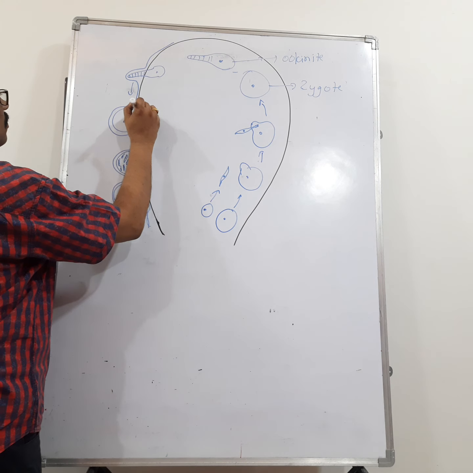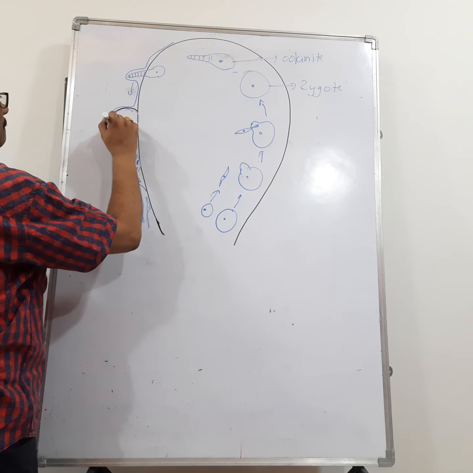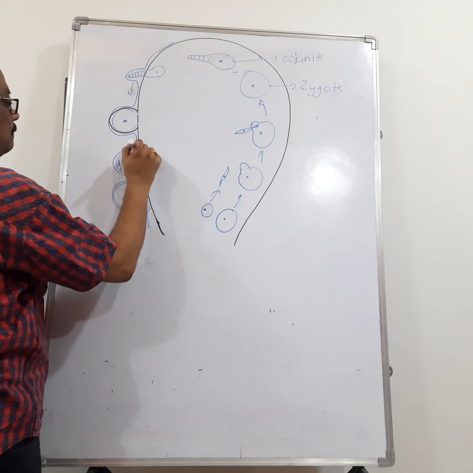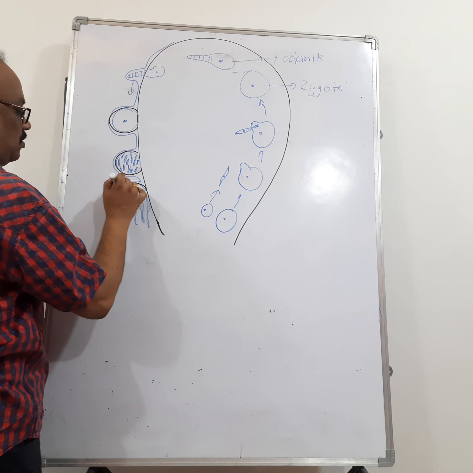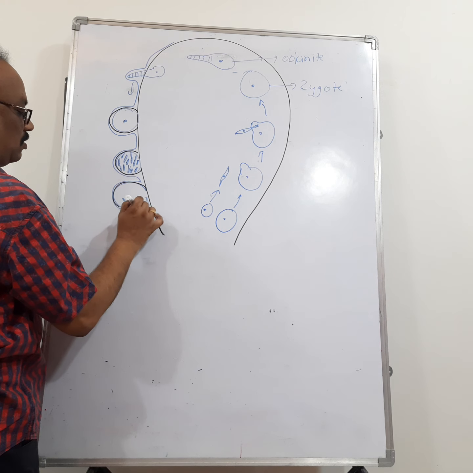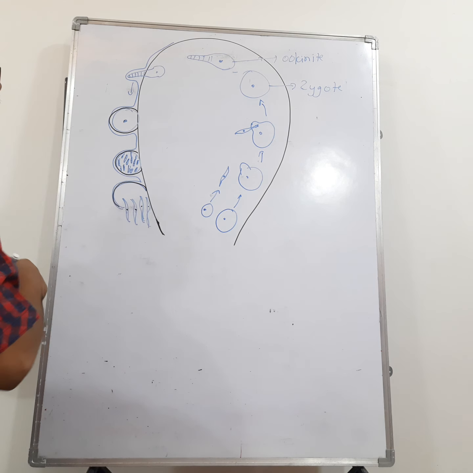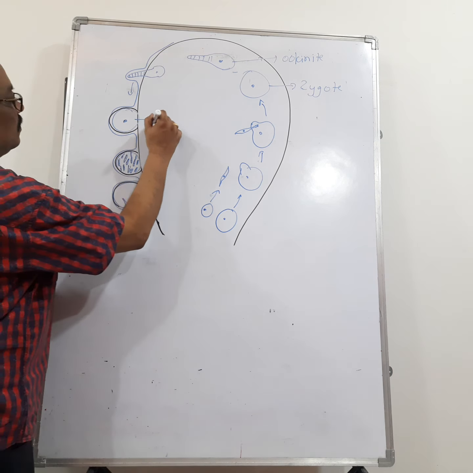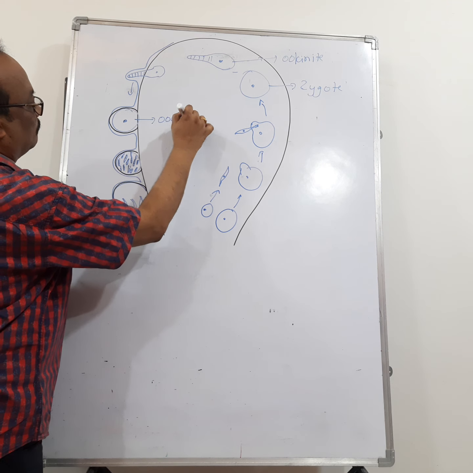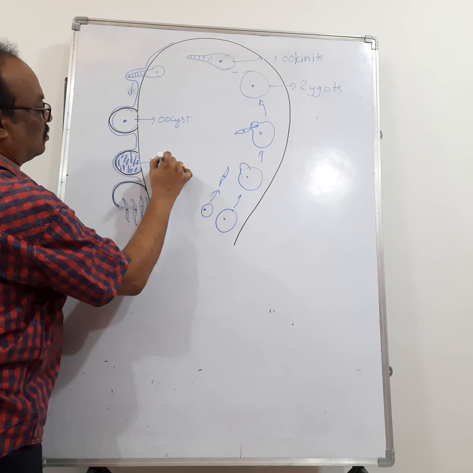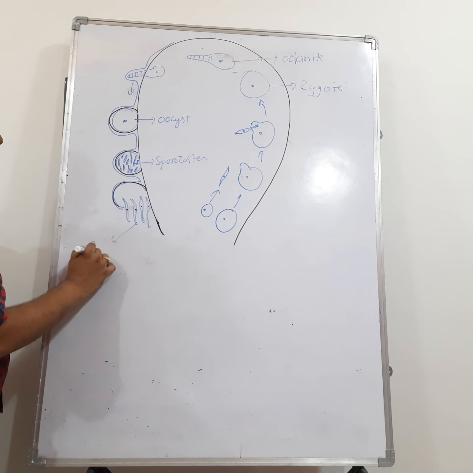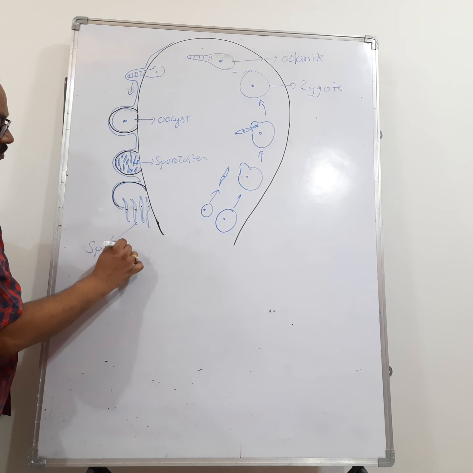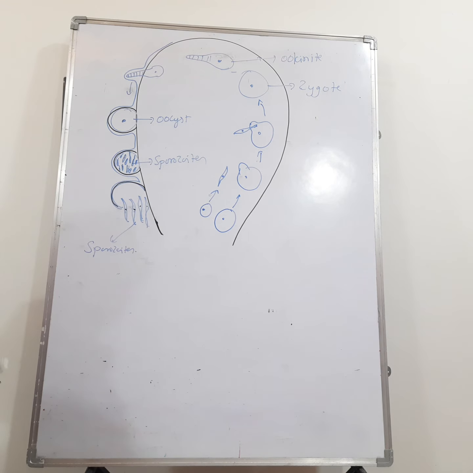This one is the cyst wall, it is developing around itself. And this cyst wall ruptures, and these are the sporozoites. Okay, and this one is the oocyst, and these are the sporozoites. Right? I hope you understood now.